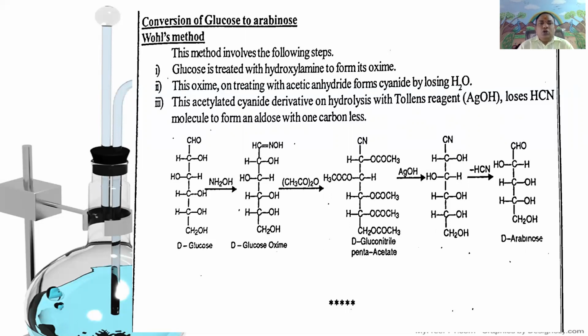The first step: glucose upon treatment with hydroxylamine gives the oxime of glucose.